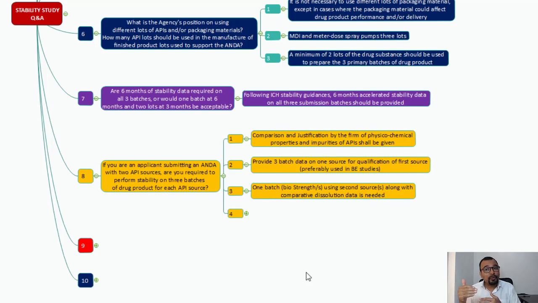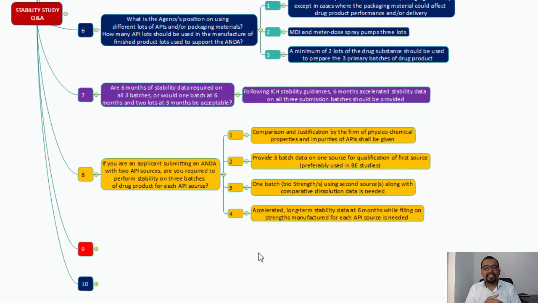So preferably you must manufacture the batch with the second API source with the 40 mg label claim, and then you can give the comparative dissolution study for your first API source batch and the second API source batch. Accepted accelerated long-term stability data at 6 months while filing on strength manufactured for each API source is needed. So you need to have 6-month accelerated data for all the API sources that you are going to file in the dossier.